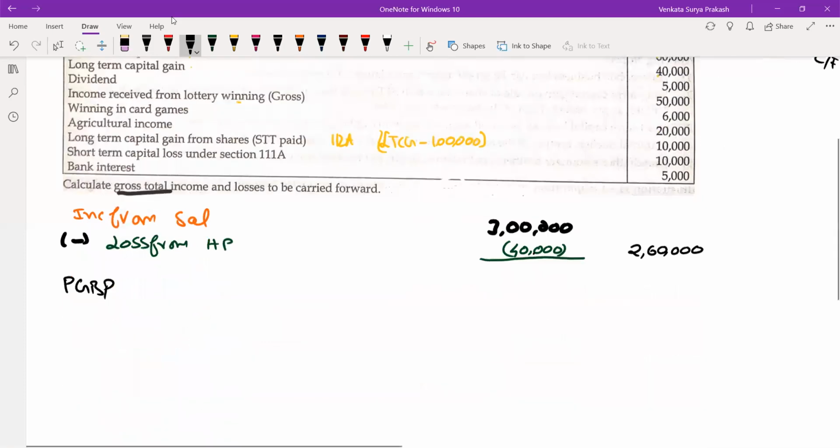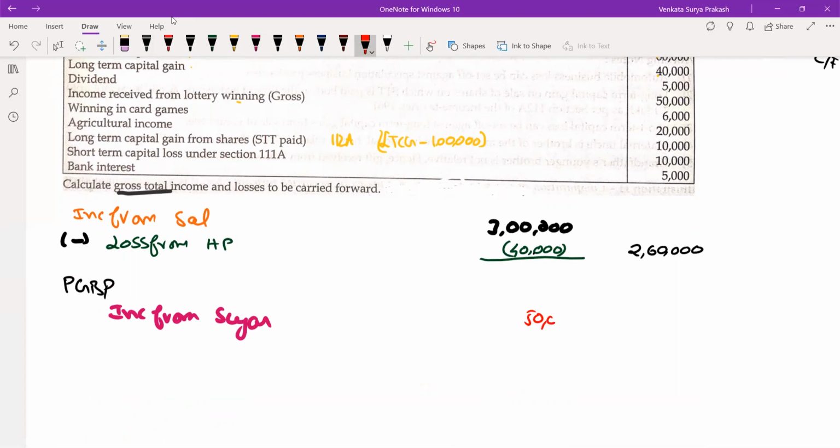Now, let us come here. Profits and gains from business or profession. In this, you have income from sugar business, given as 50,000. So 50,000 is nothing but the income from sugar business.